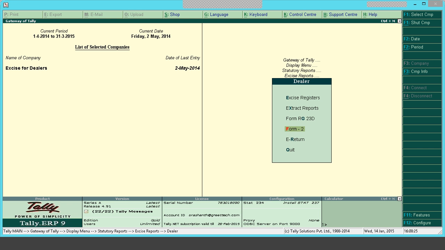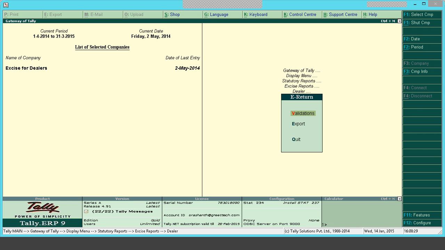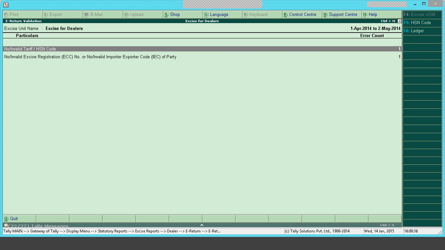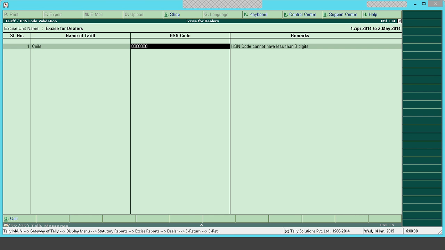That is e-return. You can go here. You can go to validations first. If there are any errors in the transactions, like see here, for one item, the HSN code should be 8 digits, but the mistake is given as 7 digits. So it will prompt the user that this particular thing is wrong. Okay, it's a check before you make the e-filing.